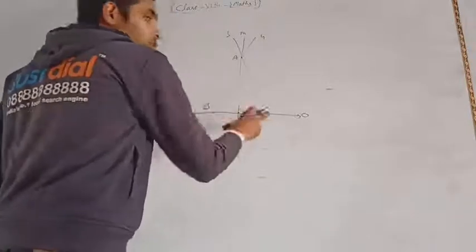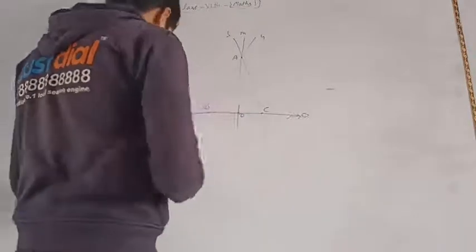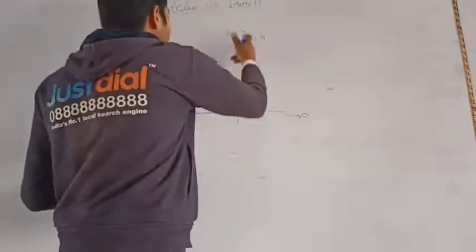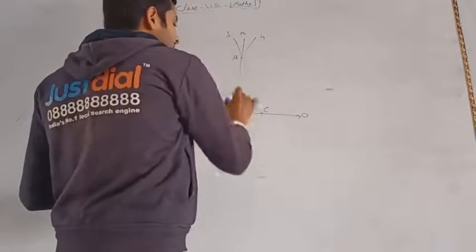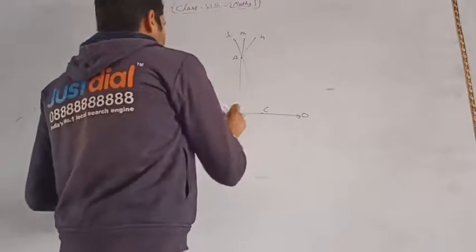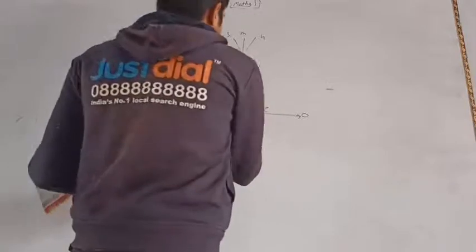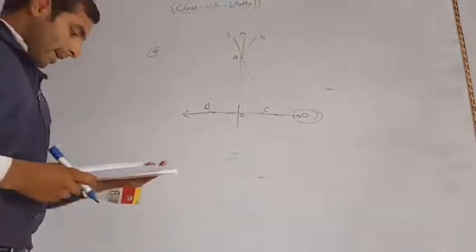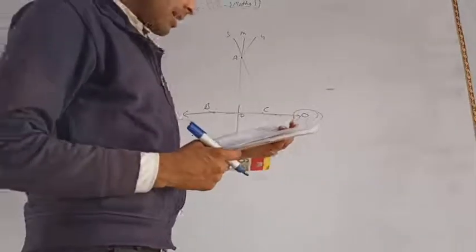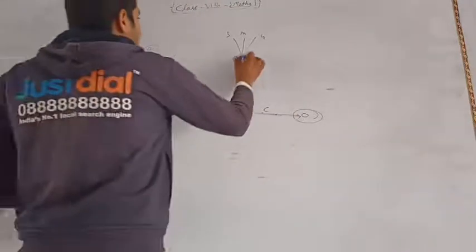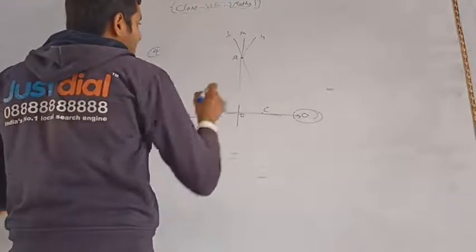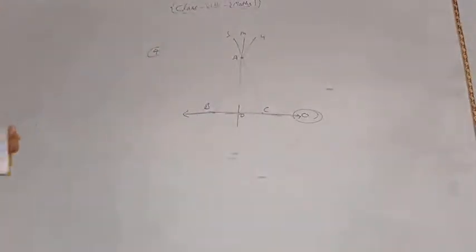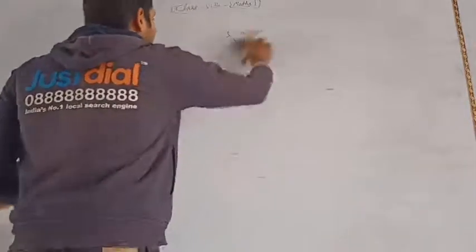Okay, so these points are collinear points for O, and on this line you can see only point A lies. So B, C and D are collinear points for the line segment. Okay. Here it is also given concurrent lines and their point of concurrence. So the point of concurrence is A and the concurrent lines are N, M, L. Okay. So you have to solve this again.